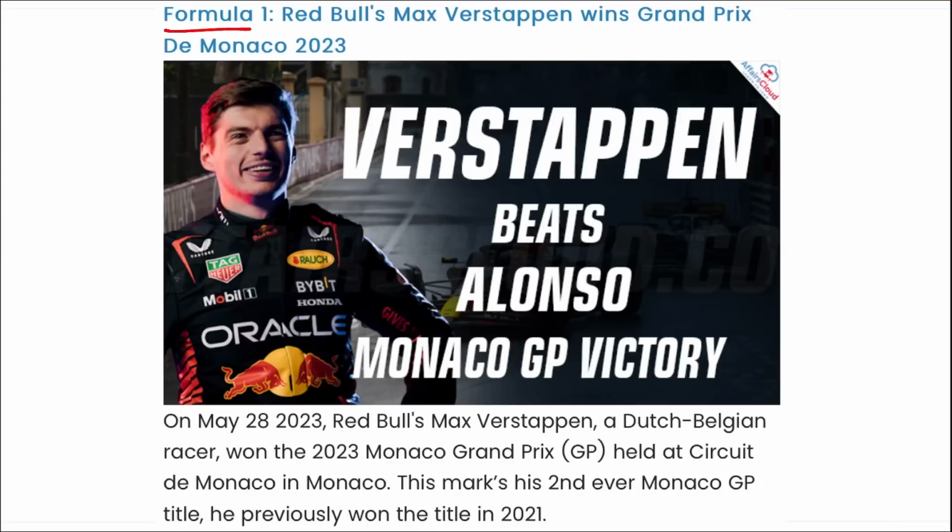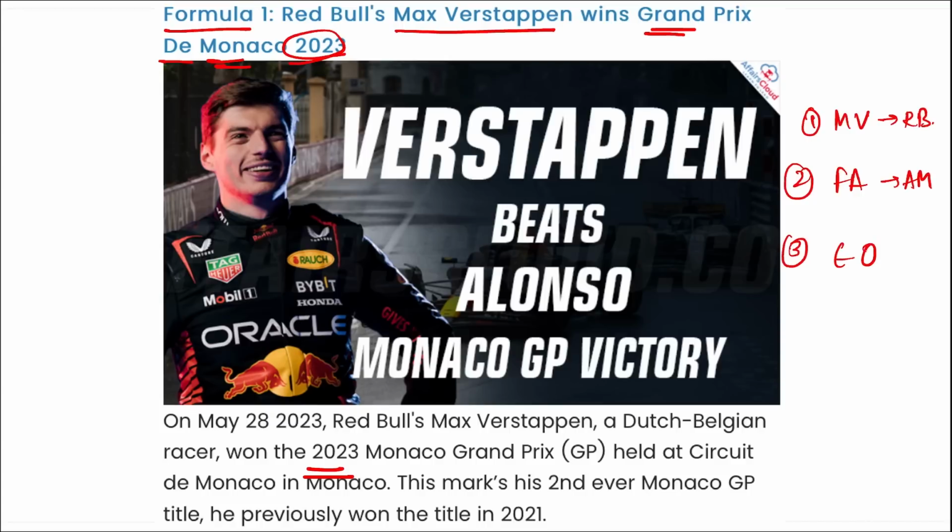Next is Formula 1. Red Bull's Max Verstappen has won the Grand Prix de Monaco 2023. So coming back, remember, it is your Max Verstappen who has won the Grand Prix de Monaco for 2023. Right? And if we talk about this only, on first position was Max Verstappen. He drives for Red Bull. On second was Fernando Alonso. He drives for Aston Martin. On third position was Esteban Ocon. He drives for Alpine. Right?